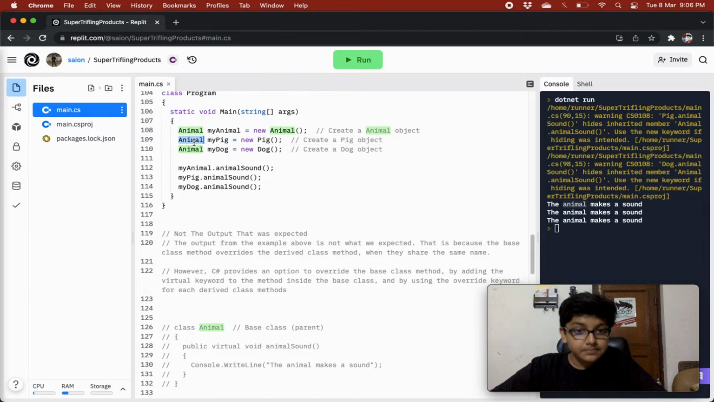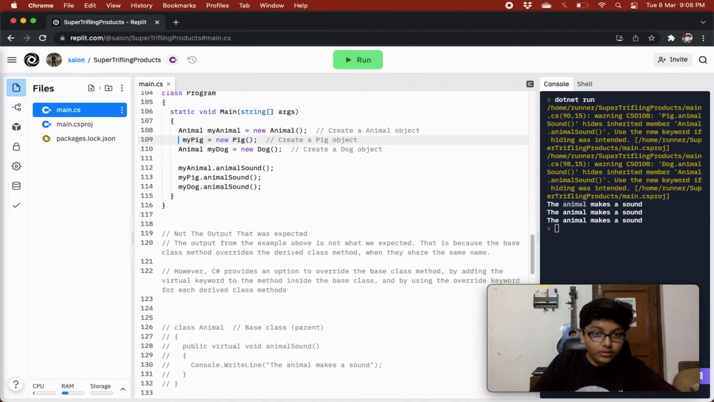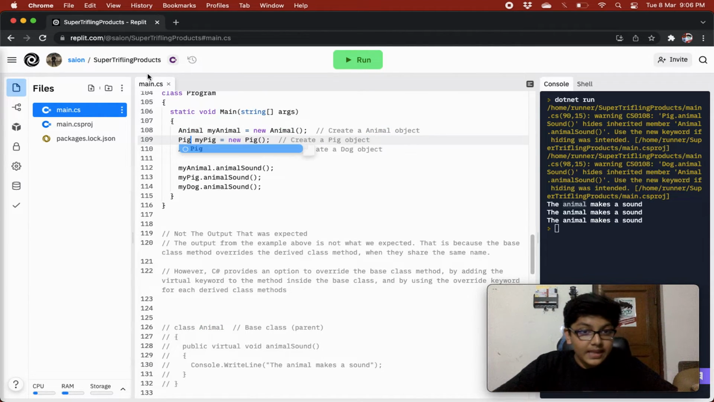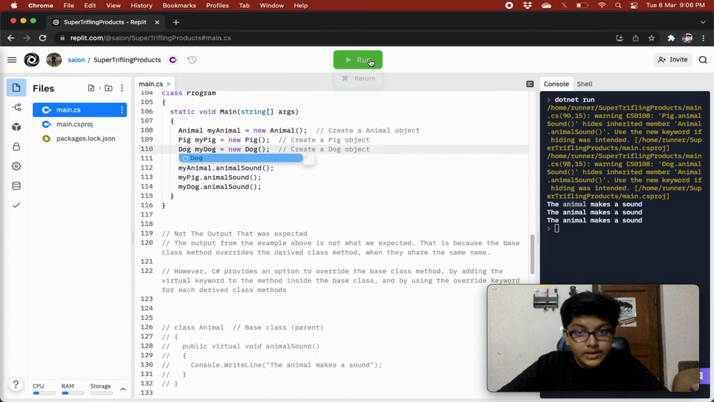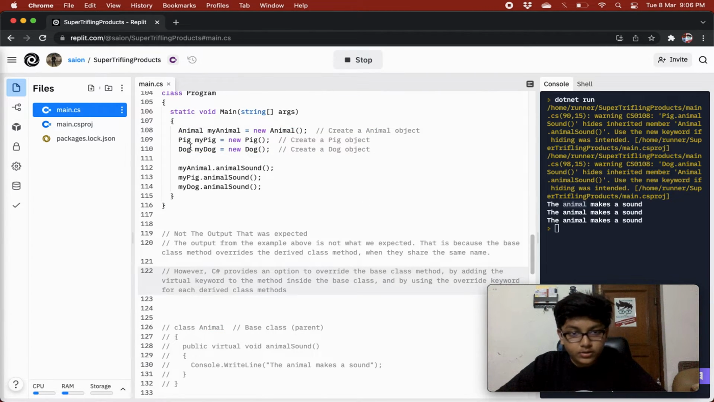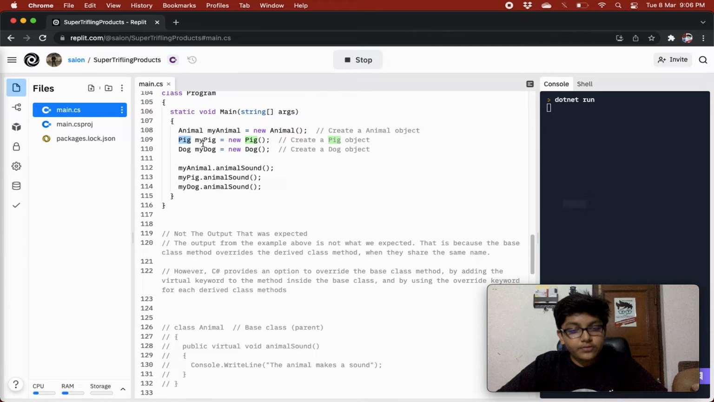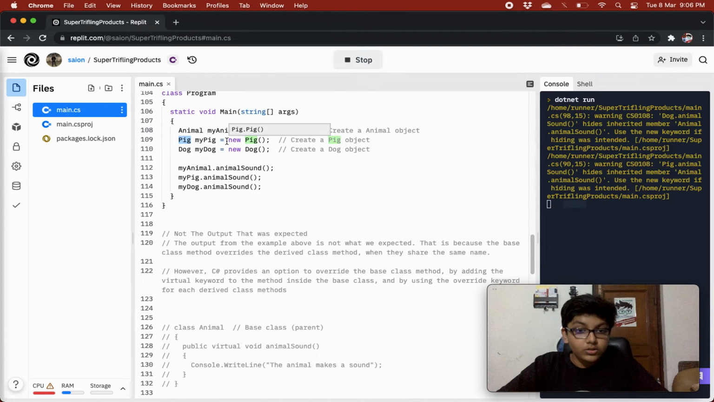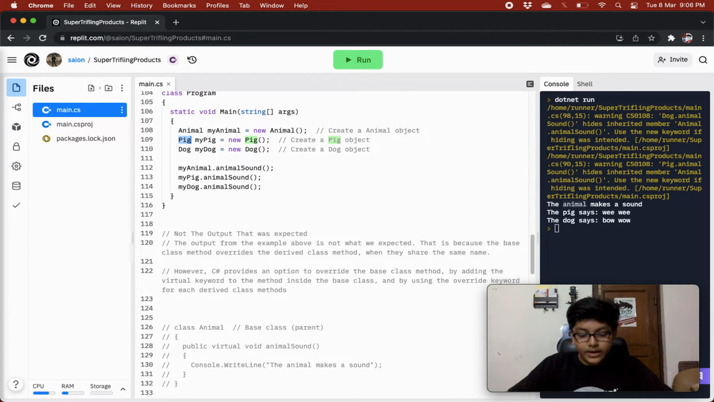If we give pig over here, and pig and dog, then it will work all fine, because nowhere over here is animal specified, and the base class won't be able to override. So what is happening over here? This is working, but how was it overriding when we were giving animal and animal?